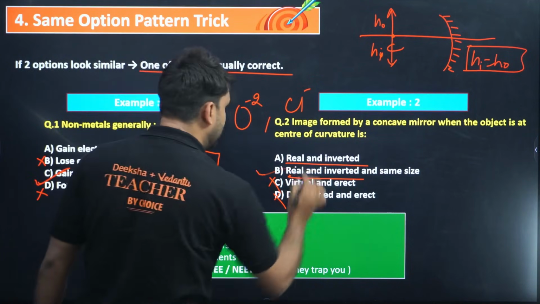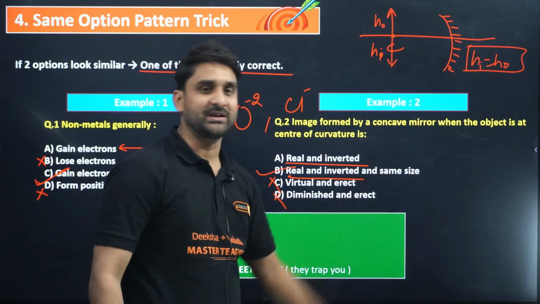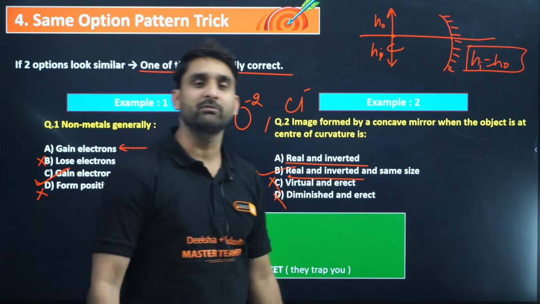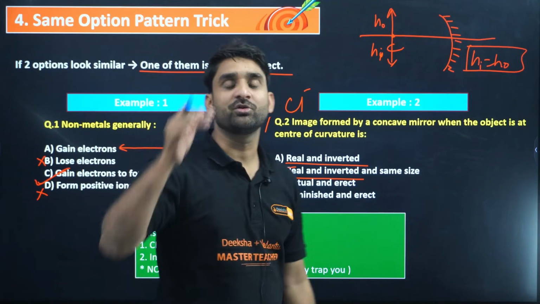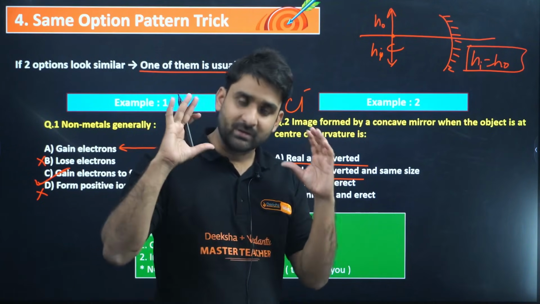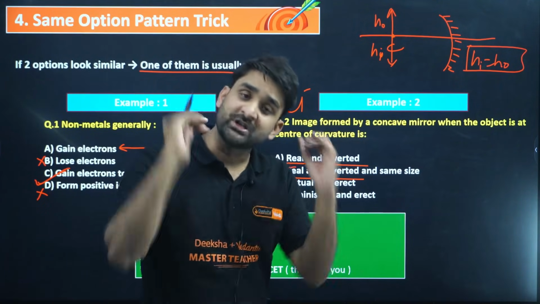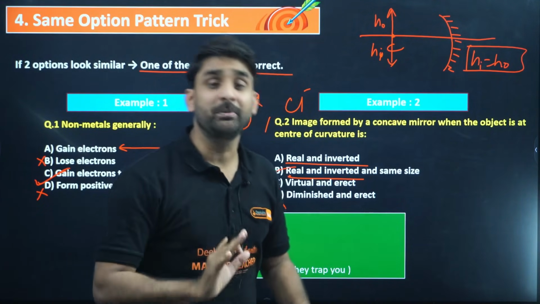So I'll go with B. Real and inverted at same size, at same position. This is the property of a concave mirror. When we put an object at center of curvature in front of a concave mirror, the height of image and height of object are found to be the same, the position is the same, and the image would be real and inverted.